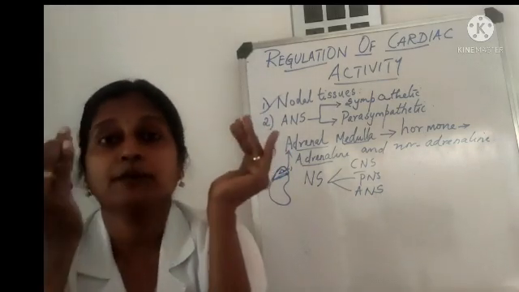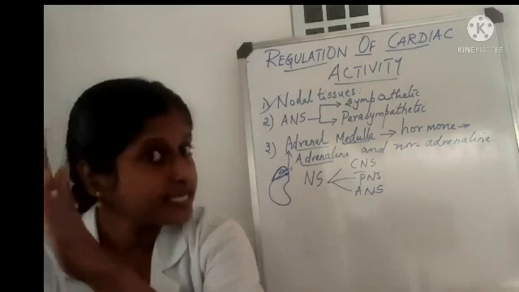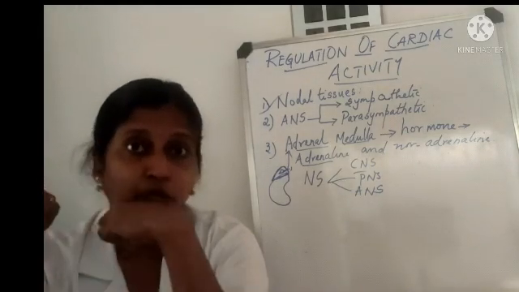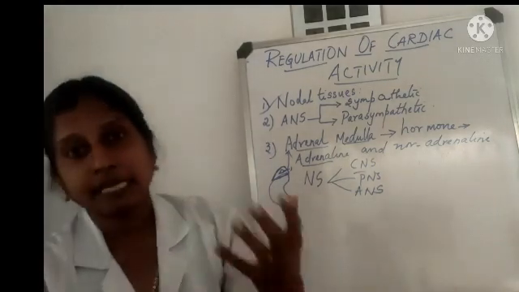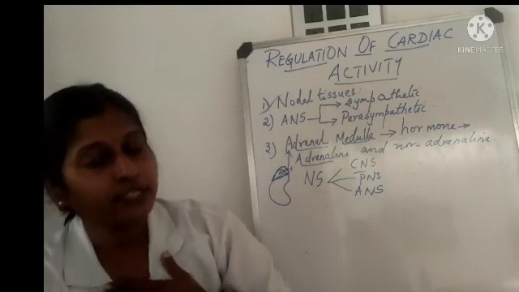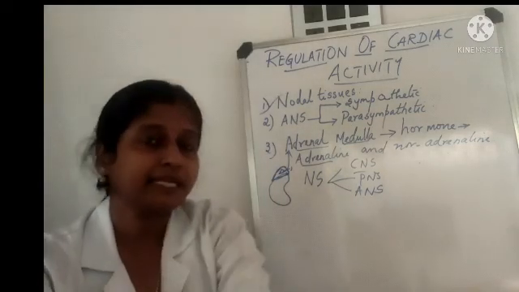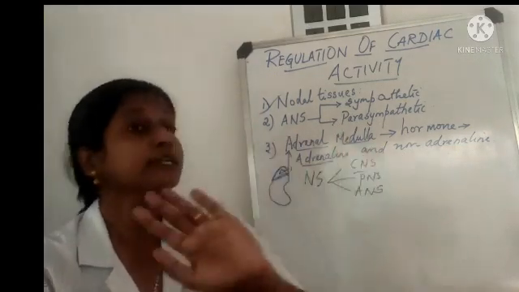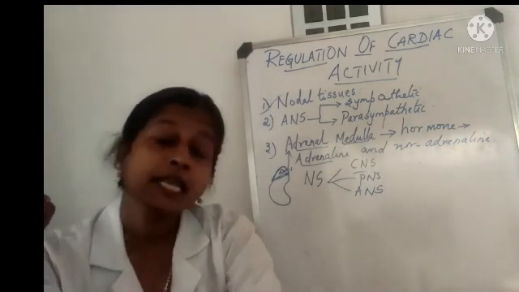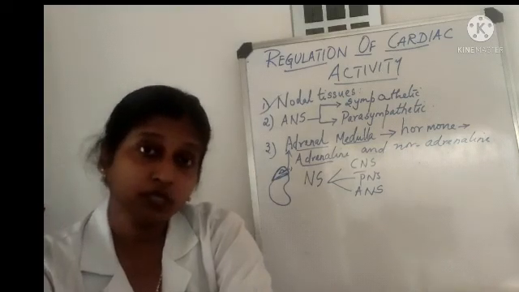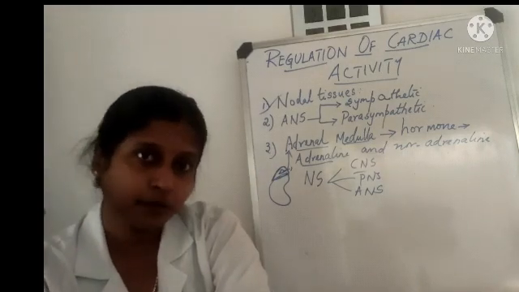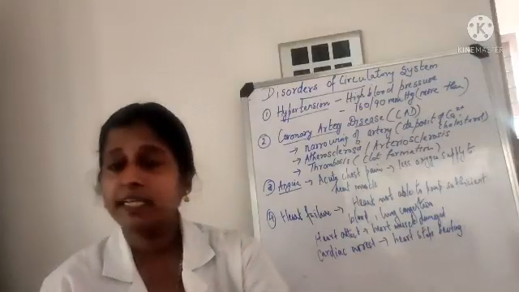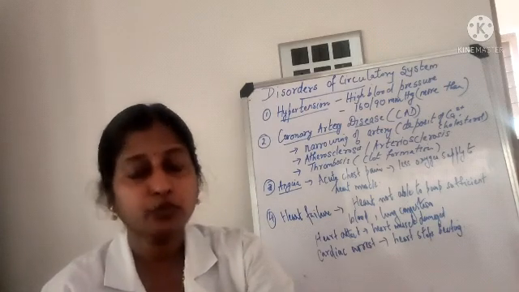How? It is controlled by whom? The autonomic nervous system, the sympathetic nervous system comes into action. And when it is in action, your heartbeat rate increases. To bring it back to normal, the parasympathetic nervous system is helping. Okay. So with this, we are completing regulation of cardiac activity. Next, we are going to see disorders of the circulatory system. Okay. Many disorders are there, but we are going to discuss only a few.